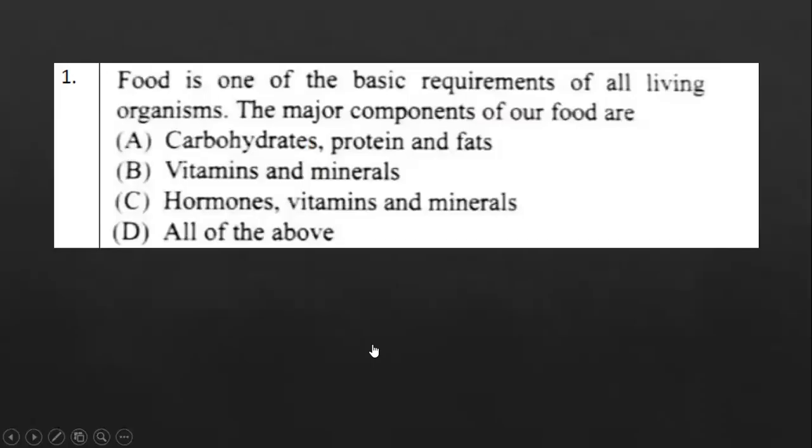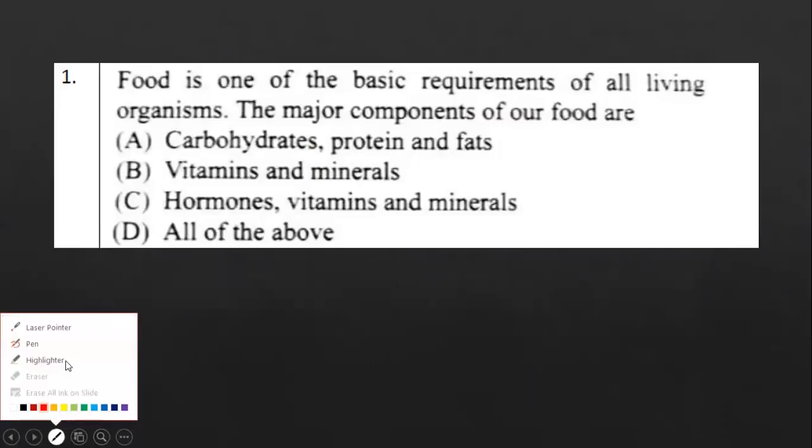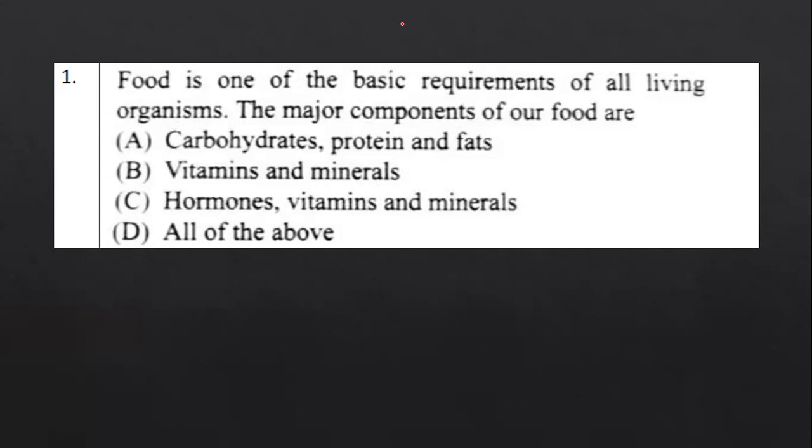The first question is right now on your screen. Food is one of the basic requirements of all living organisms. The major components of our food are: a very important question and a direct NCERT question. The correct answer is option A, carbohydrates, proteins, and fat. The major components of our food are carbohydrates, proteins, and fat.